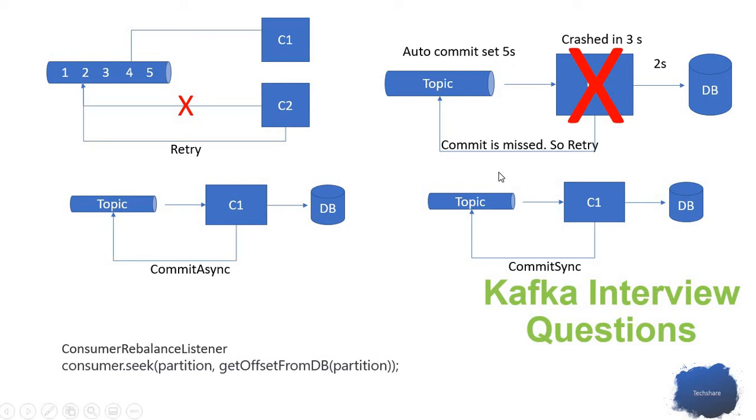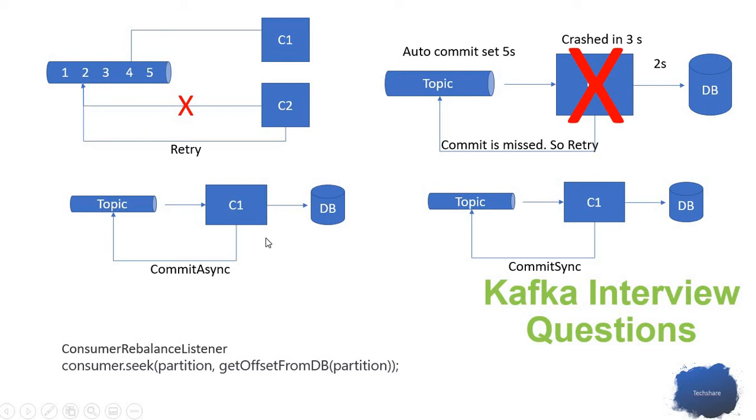So these are different ways to maintain the offset on the topic. We have auto commit, we have commit with sync, and we have commit with asynchronous. There is also another way, where we maintain on the consumer side itself all the messages processed, the offset, and the number of messages processed with respect to the offset. We can maintain all those things on the consumer side and send that once to the topic.